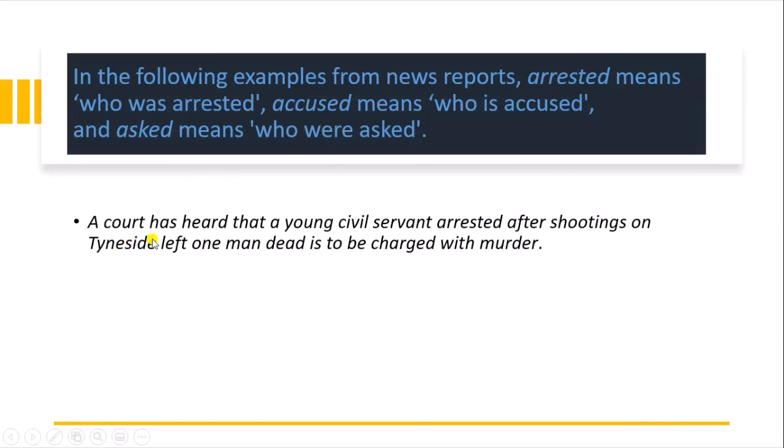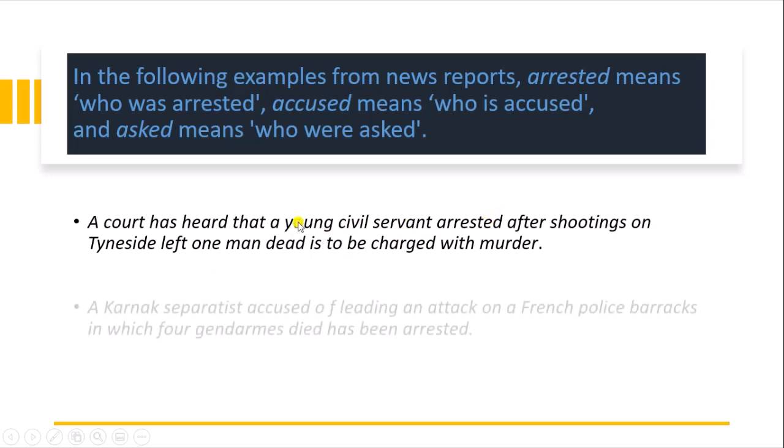Like: a court has heard that a young civil servant arrested after shootings on Tyneside left one man dead, is to be charged with murder. So there is a civil servant who will be charged with murder, not the man who died.